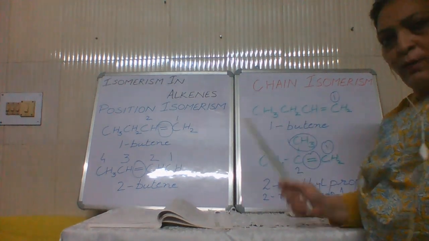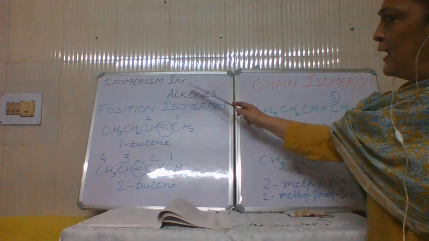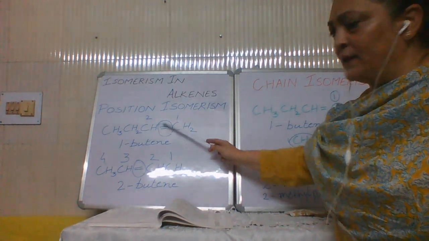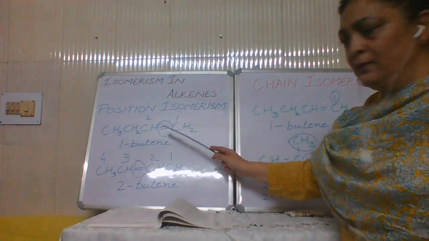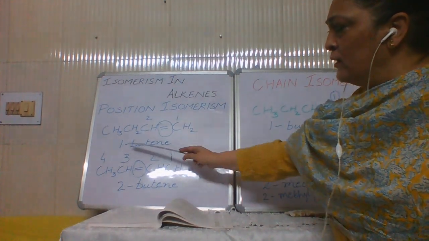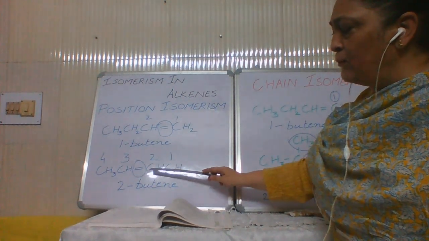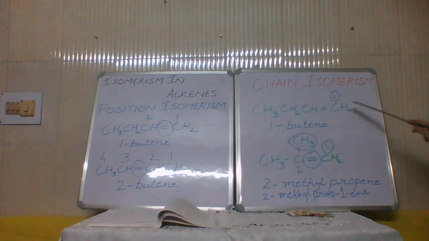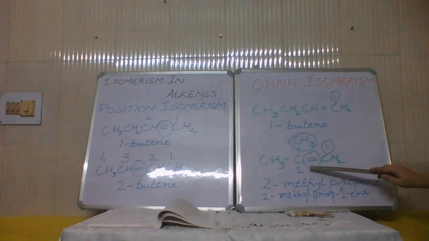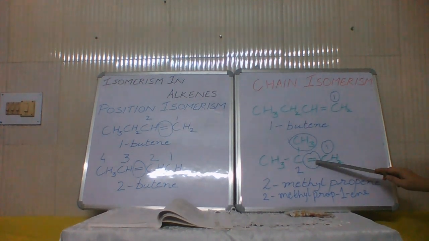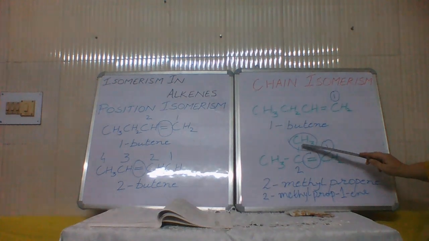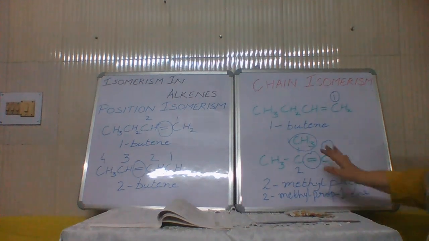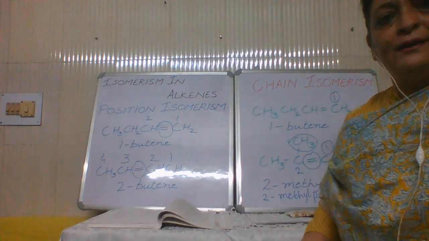So only this much is required. Just a quick recap. Alkenes can show position and chain isomerism. In case of position, we are only seeing the position of a double bond, and we have to study it specifically with butene. Here the double bond is between 1 and 2, it is called 1-butene, and in the second case the double bond is between 2 and 3, it is called 2-butene. Now in case of chain, without disturbing the position of the double bond, we make a different kind of arrangement. We pull one carbon out of the main chain and put it as a side chain, and it becomes 2-methylprop-1-ene. So this is all we have to study for isomerism in alkenes. Thank you.